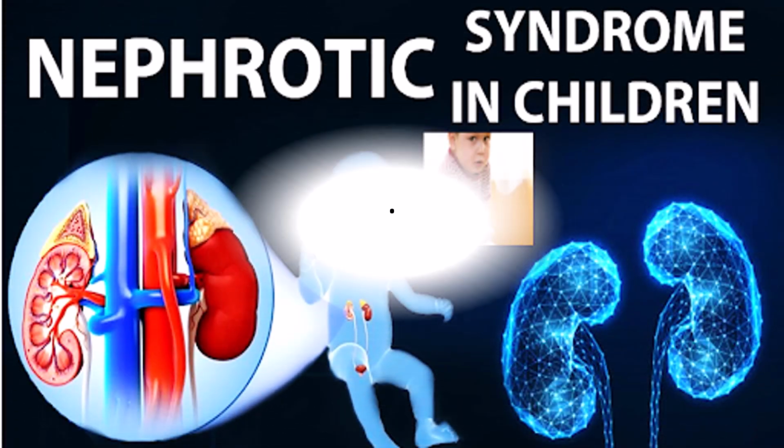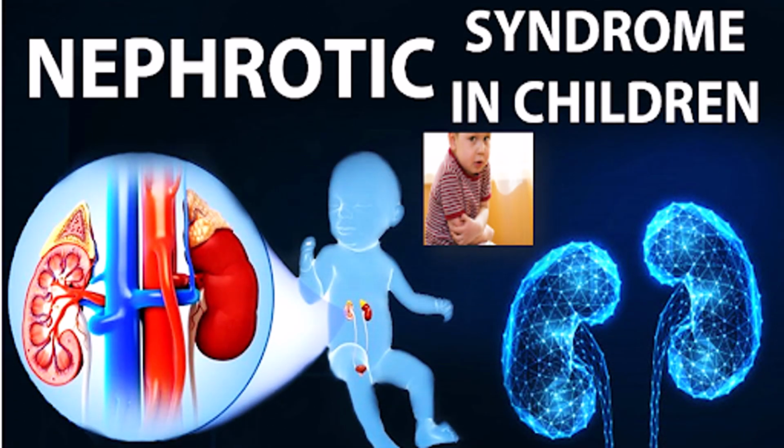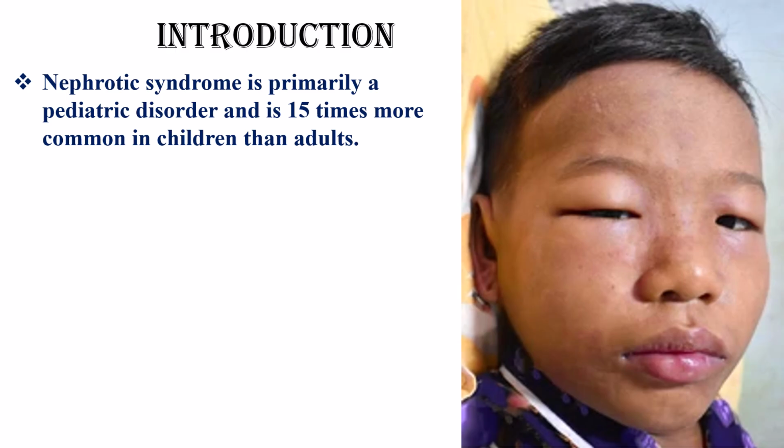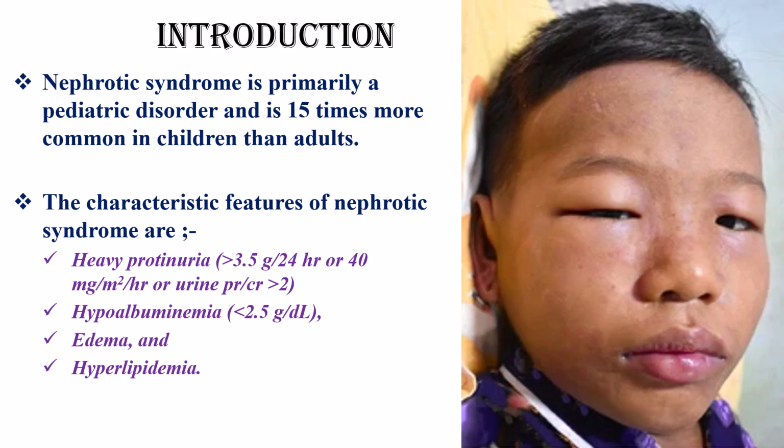Nephrotic syndrome is a condition that causes the kidneys to leak large amounts of protein into the urine. This can lead to a range of problems. Let us see nephrotic syndrome in children. Nephrotic syndrome is primarily a pediatric disorder, and it is 50 times more common in children than in adults. It occurs in about 1 in every 50,000 children each year.